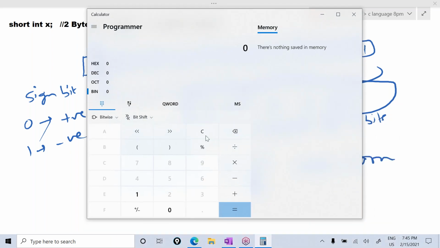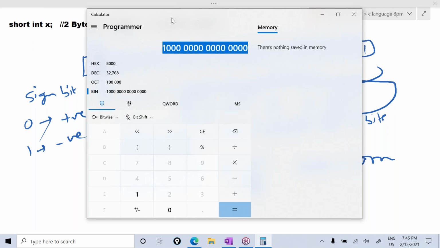But if you give 32,768, now observe the binary number. See here, 15 zeros are there. 4 plus 4, 8 plus 4, 12, 12 plus 3, 15. 15 zeros and 1, so 16 bits are there.